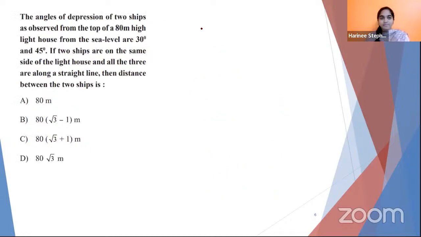Next question for today. This deals with trigonometry. The angles of depression of two ships as observed from the top of an 80-meter high lighthouse from the sea level are 30° and 45°. If the two ships are on the same side of the lighthouse and all the three are along a straight line, then the distance between the two ships is?